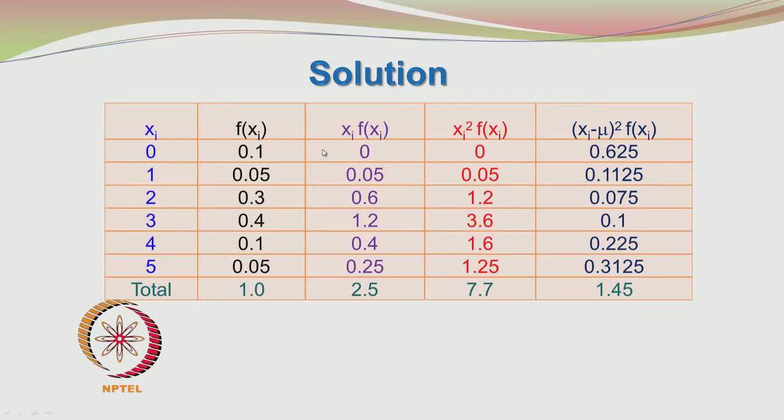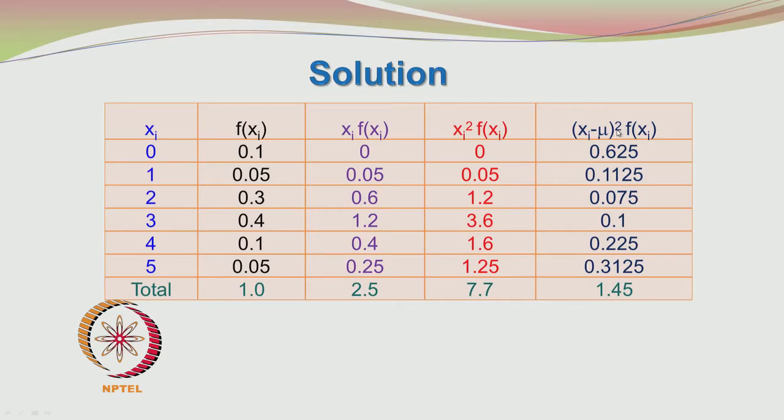So, 0 squared into 0.1 is 0, 1 into 0.05 is 0.05, 4 into 0.3 is 1.2, 9 into 0.4 is 3.6, 16 into 0.1 is 1.6, 25 into 0.05 is 1.25. When you add this up, it comes to 7.7, and this is the expected value of x squared.